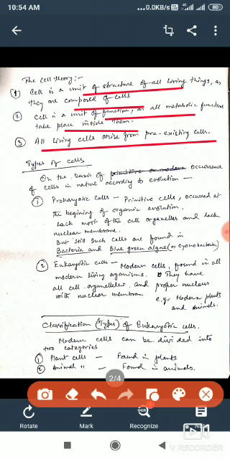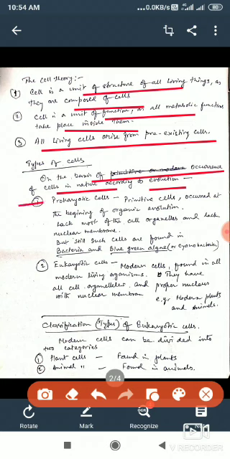Some of the cells came on the earth much earlier, in primitive time, and their structural aspect is also primitive. Afterwards, when living things evolved, the cell pattern changed. So on the basis of occurrence of cells and evolution, there are two types.